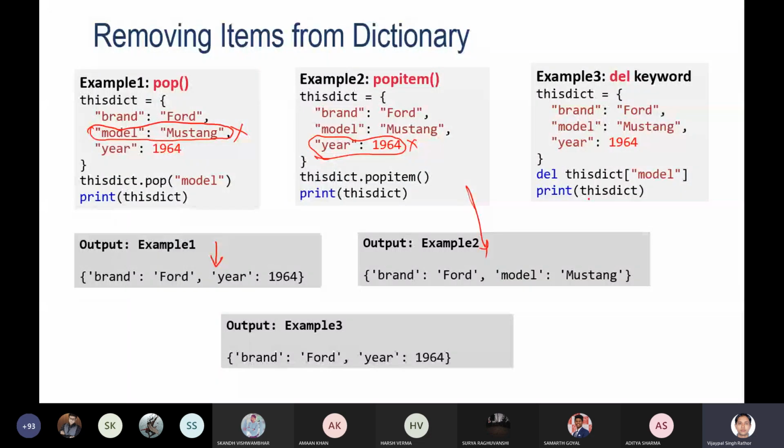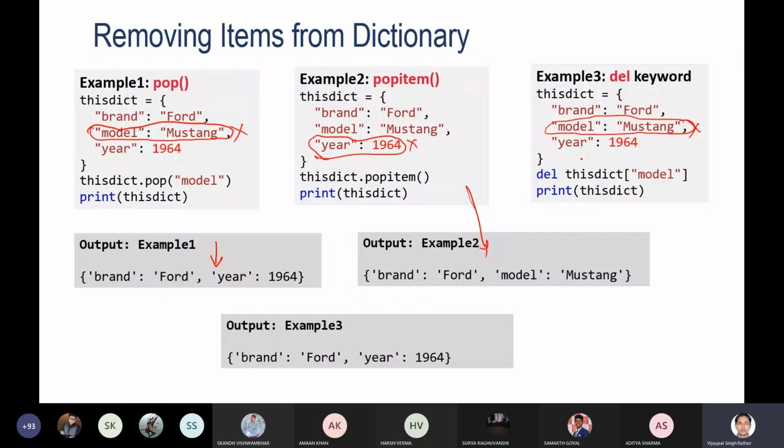Next, delete or empty. What is the difference between delete and empty? You can see this is an example. Delete this dict: in that line, the whole dictionary is erased from memory. Now if you print this dict, you will not get any output. You will get an error, because this dict no longer exists as it is deleted completely.